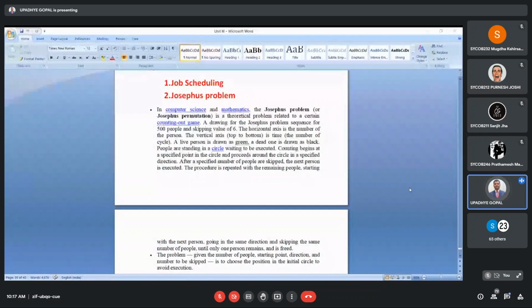Now see the second problem which is associated with this context.